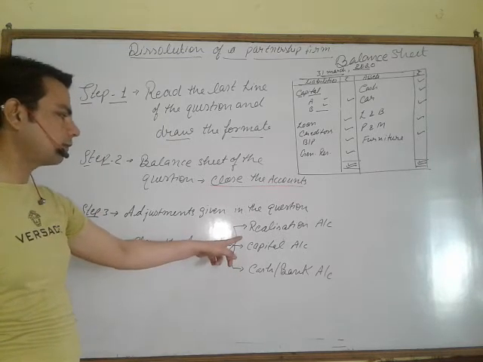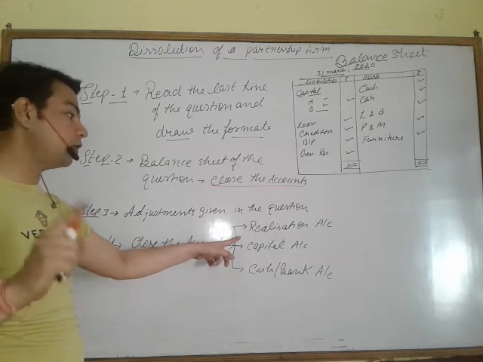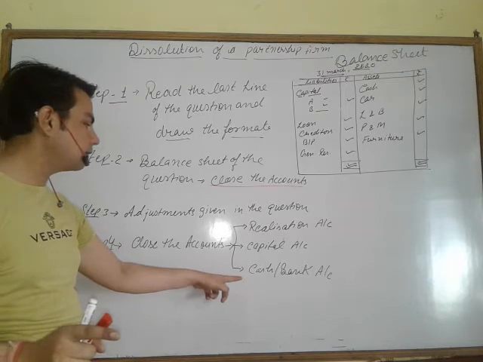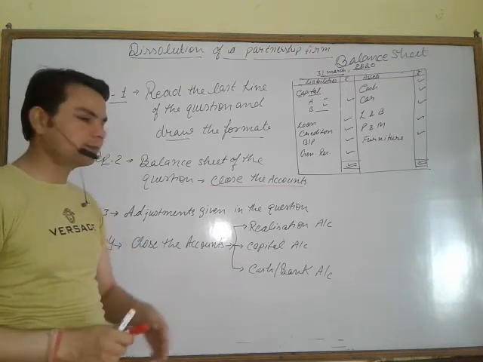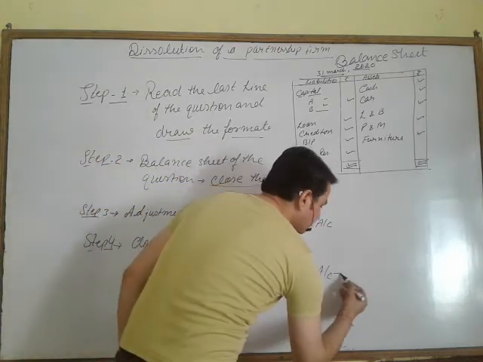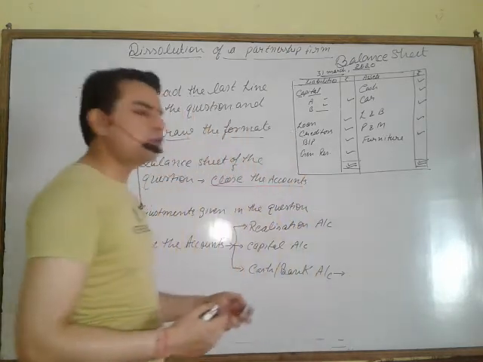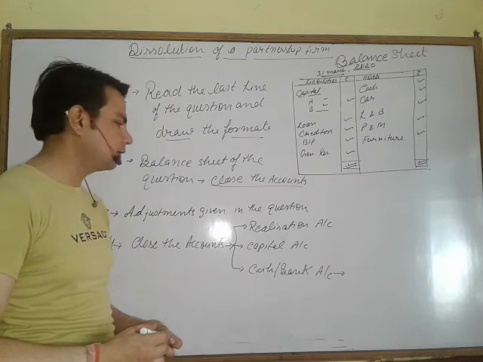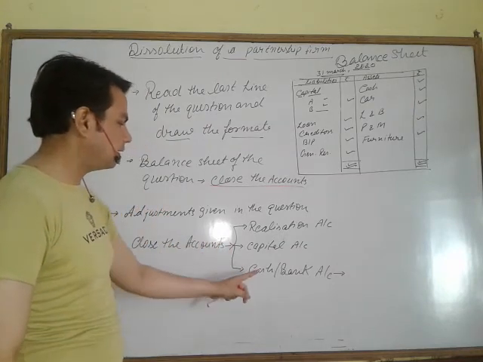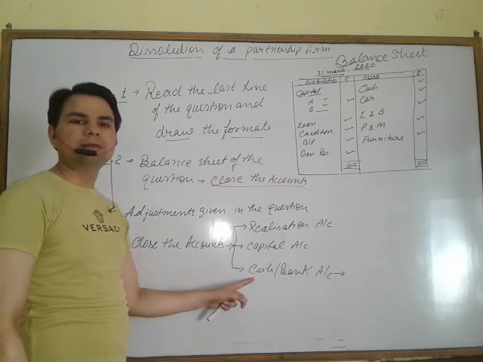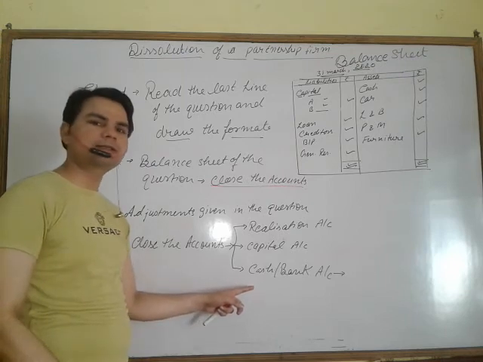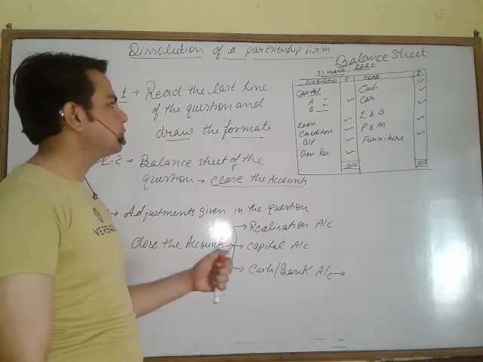First, realization; if there is a loan account, then on second number the loan account; then on third number the capital account; and then the balance, the cash account. When you are closing the cash or bank account here, there will be no balance left. The total of the debit and credit will match. If the total of debit and credit match, then you can say the complete solution is correct. Otherwise, there is some mistake.